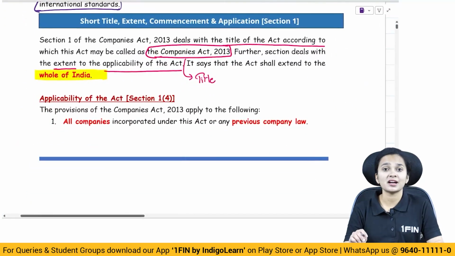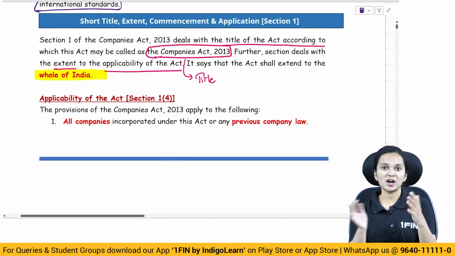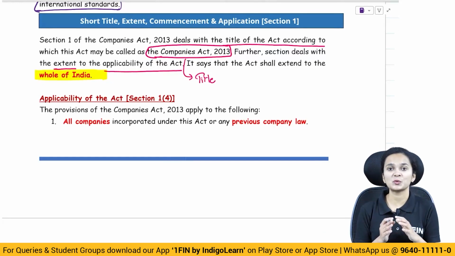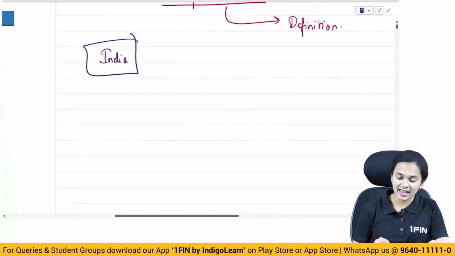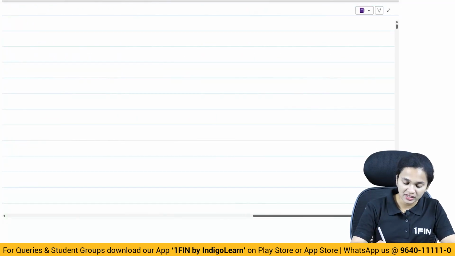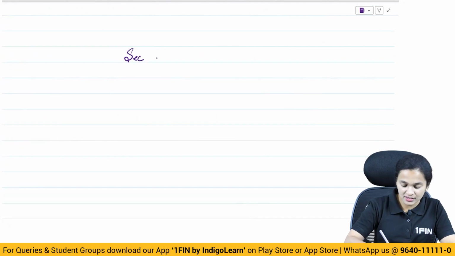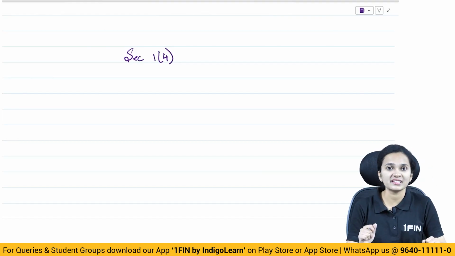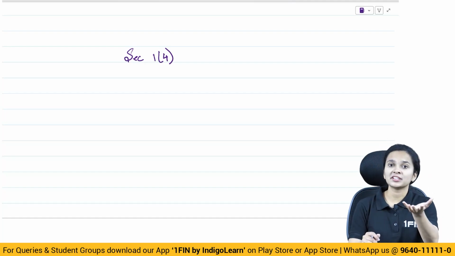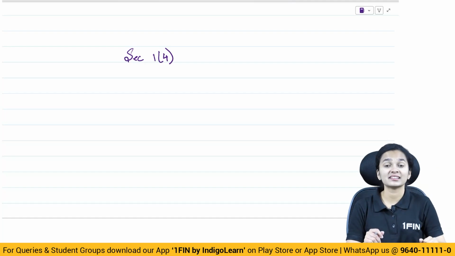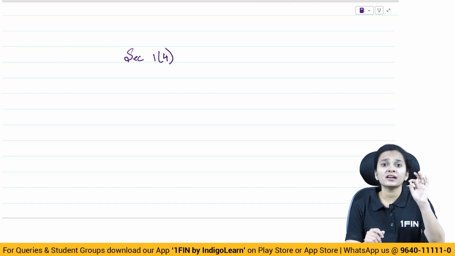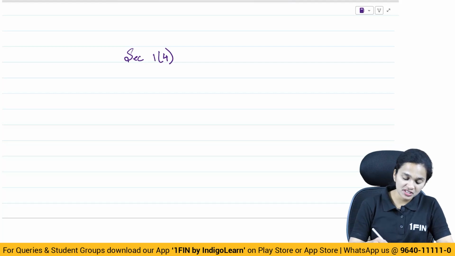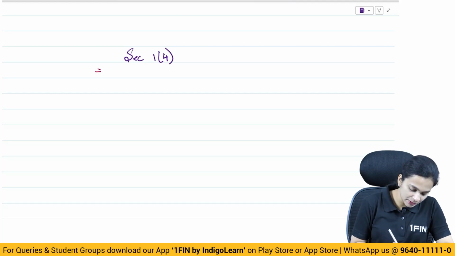Now, starting with another subsection which is again a part of section 1, it tells us to which different types of companies this act is applicable. So section 1 subsection 4 gives us the applicability of the Companies Act. Now, to which companies will the Companies Act apply? It will apply to all the companies which are incorporated under this act. This act means what? The Companies Act 2013 or any other previous company law. So what is the first company to which this act is applicable? Companies incorporated under this act